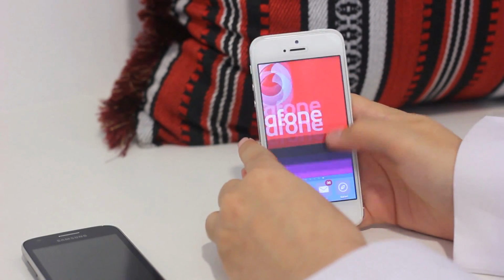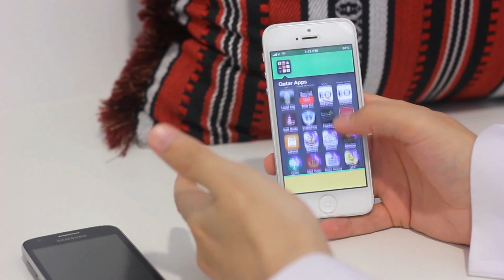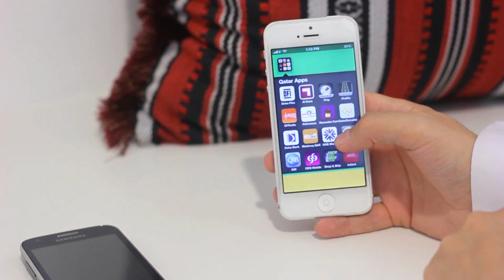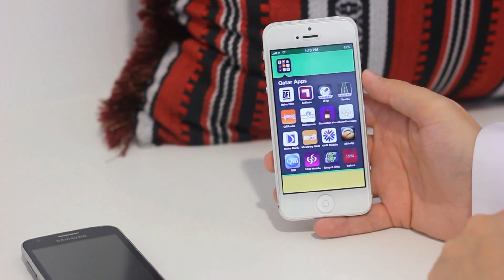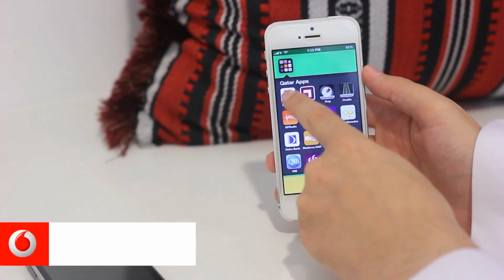Great, so now let's quickly switch back and we're going to go through the little quick Qatar apps folder. And by the way, we've got loads of apps specifically focused on Qatar. It's fantastic, and we're going to talk about those later. But first we're going to talk about our first 5 applications. Now the first application is available on both iOS and on Android, and it is the Doha Film app.